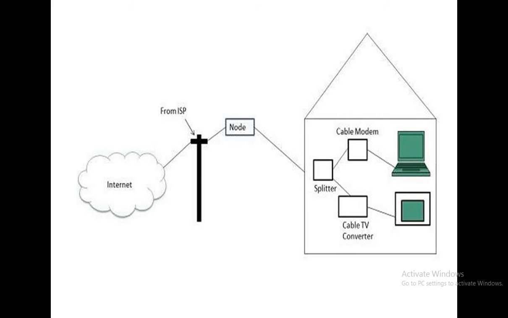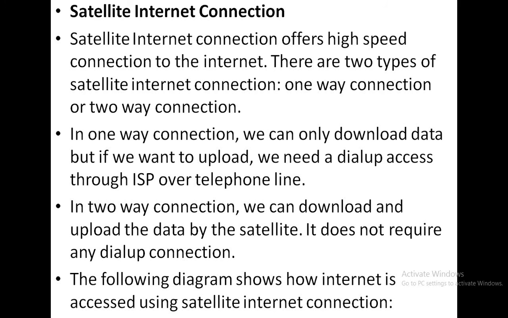The next connectivity system is the satellite internet connection, which offers a high-speed connection to the internet. There are two types of satellite internet connections: one-way or two-way.